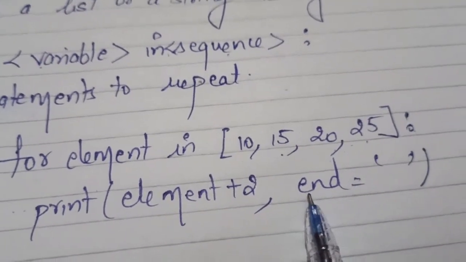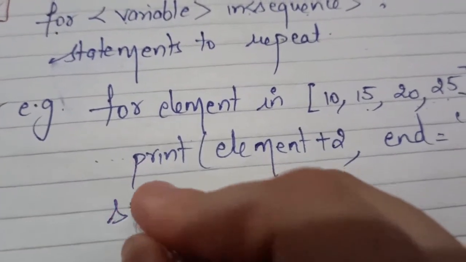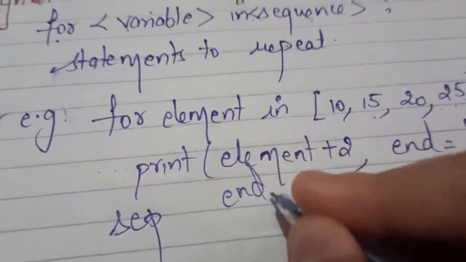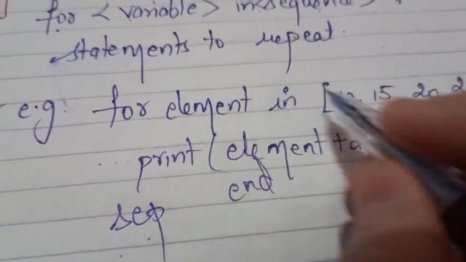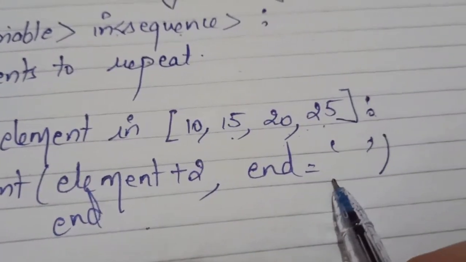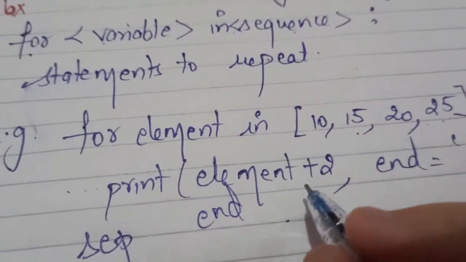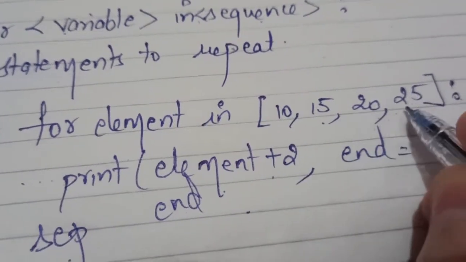You all know the meaning of this end, as you have learned about sep and end. sep stands for the separator which comes in between values, and end means what appears after the last value. As here I didn't mention any symbol, it's a simple space. So the output is element plus 2, whatever the element is plus 2.